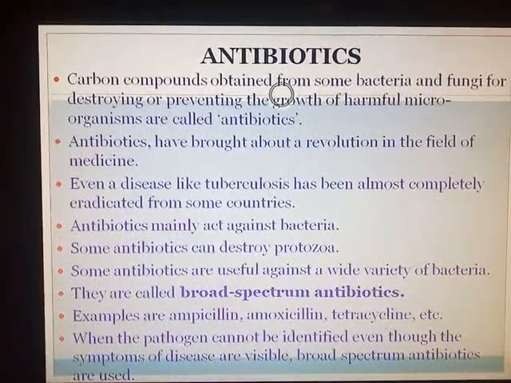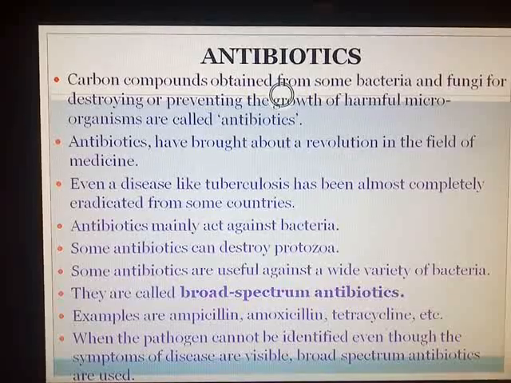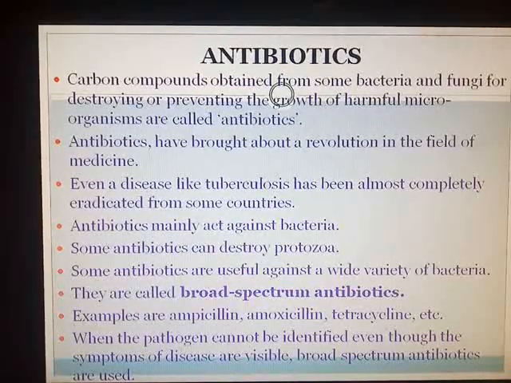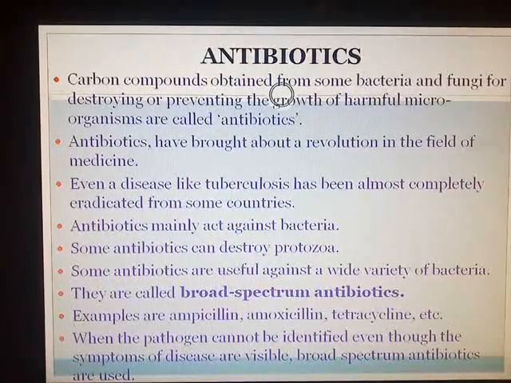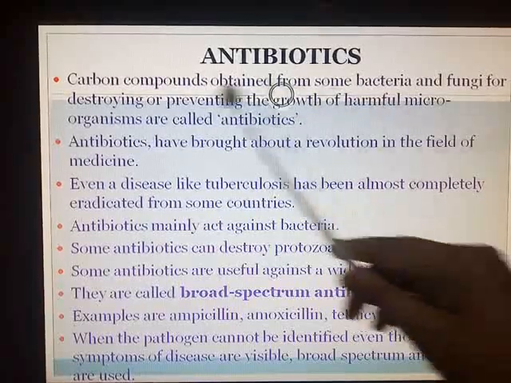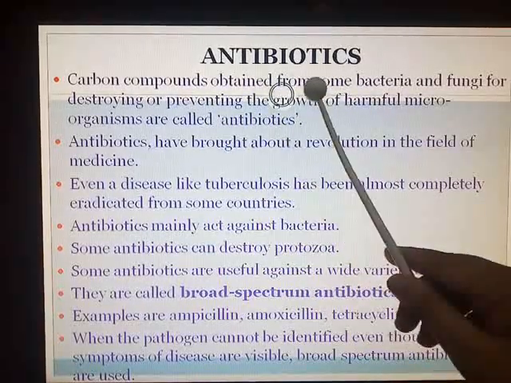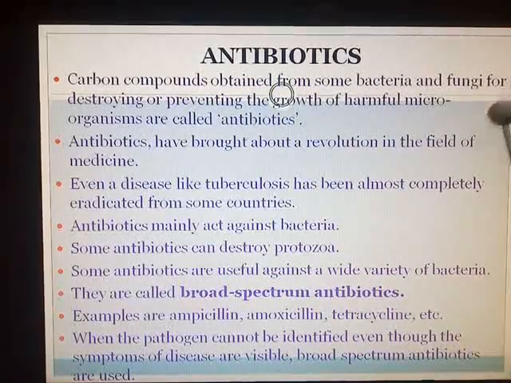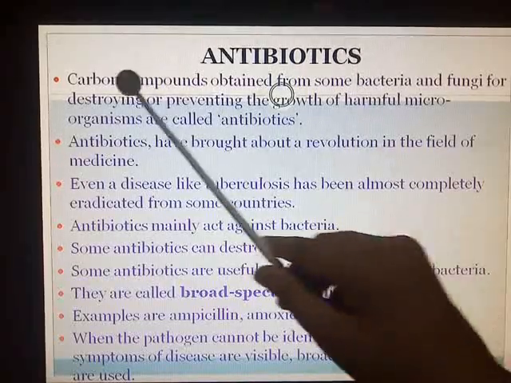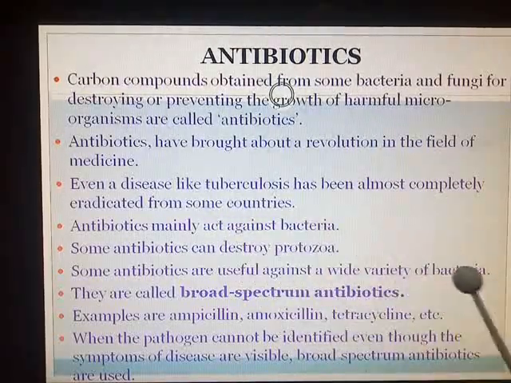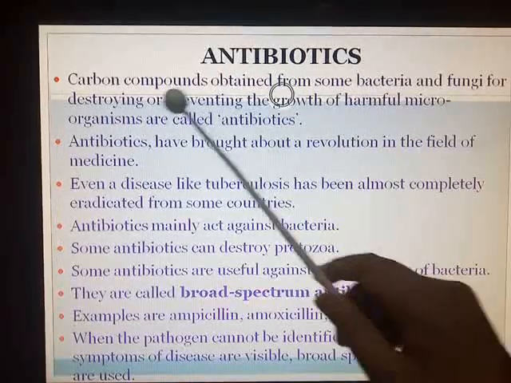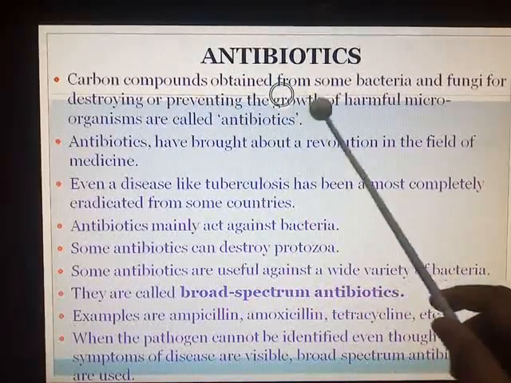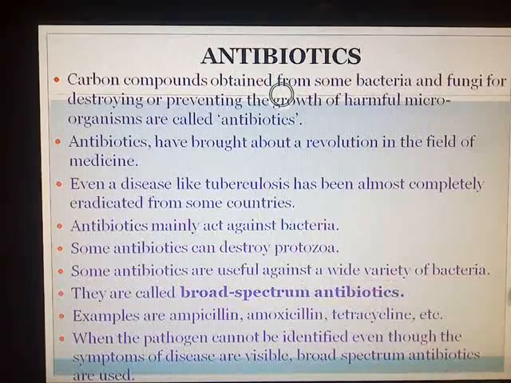So today we are going to study what antibiotics are, which are the two types of antibiotics, the names of different antibiotics and how they are used. So what are antibiotics? Carbon compounds obtained from some bacteria and fungi. Antibiotics are nothing but compounds of carbon obtained from some bacteria and fungi for destroying or preventing the growth of harmful microorganisms.